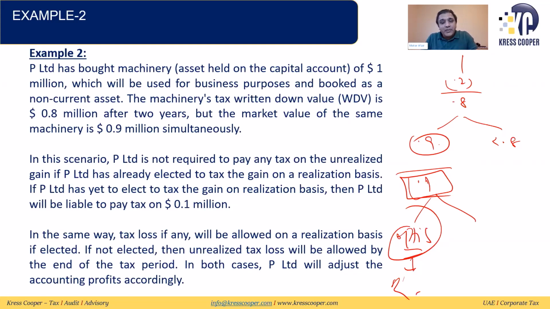If the person is not opting, then this 0.1 will be subject to tax on unrealization basis. In the same way, if there is a loss, if the person is opting, then whatever the loss is, it will be allowed on realization basis. If the person is not opting, then the differential, whatever the loss is, will be allowed on unrealization basis.